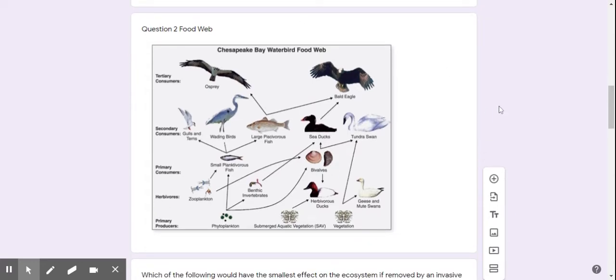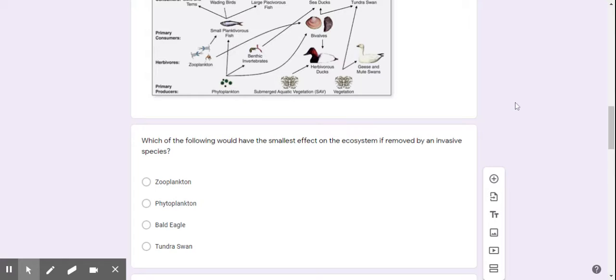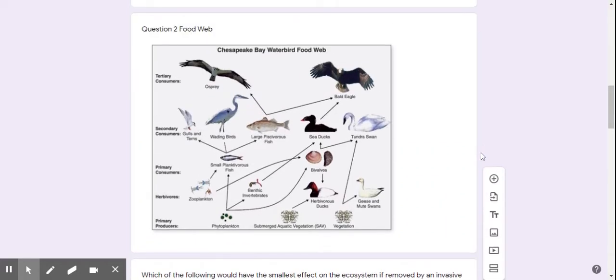So here's a food web, very pretty food web. The question says, which of the following would have the smallest effect on the ecosystem if removed by an invasive species? So we're looking for the one that's going to have the smallest effect. We have zooplankton, phytoplankton, the bald eagle, and the tundra swan. Let's come back up here. I remember that I told you guys, the lower on the trophic level that you attack, the worse things get. So our lowest trophic level, our producers in these situations, are going to be down here: our vegetation, our submerged aquatic vegetation, our phytoplankton, and to a certain extent, our zooplankton.